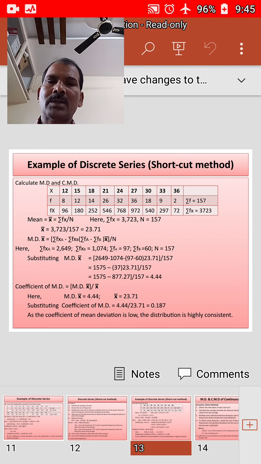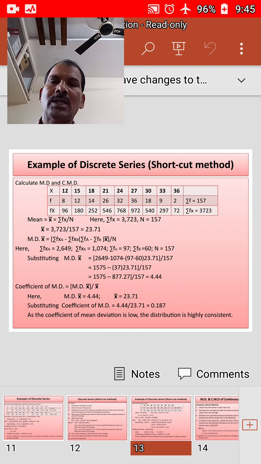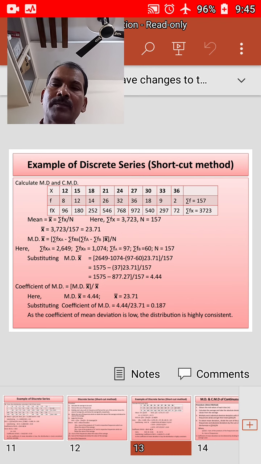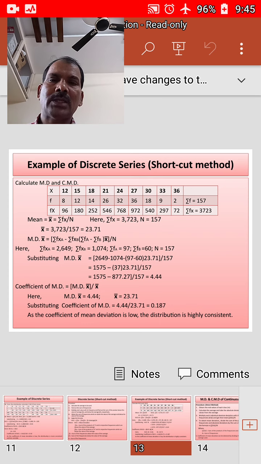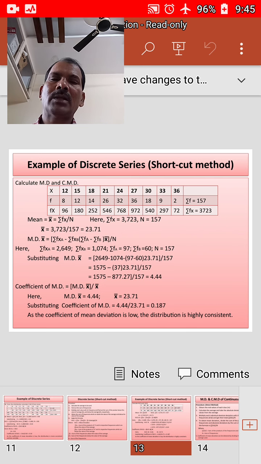N is equal to the number of observations or sum of the frequencies. We call it as fx, the sum of the fx, sigma fx, which is equal to 3722. It is nothing but the product of x and f. Then we need to find the mean. Mean x bar is equal to sigma fx by n. We know that here sigma fx is equal to 3723 and n is equal to 150, that is the sum of the frequencies. Now we will introduce the same in the formula to find x bar. X bar is equal to sigma fx by n, that is 3723 by 157, which is equal to 23.71.